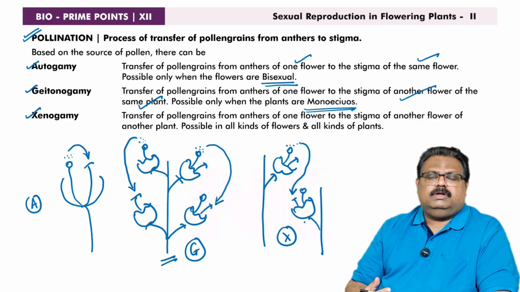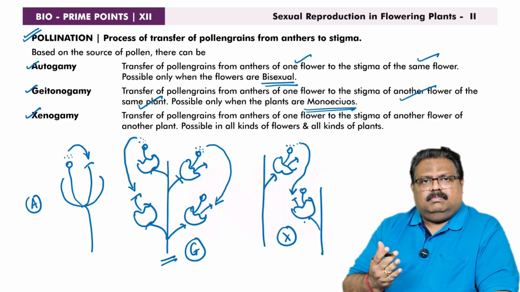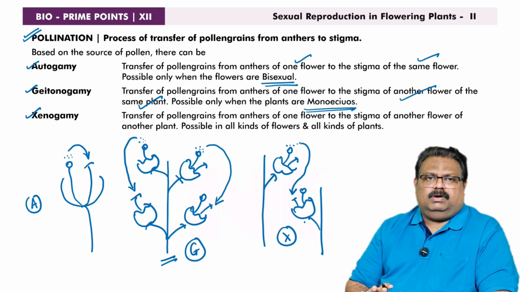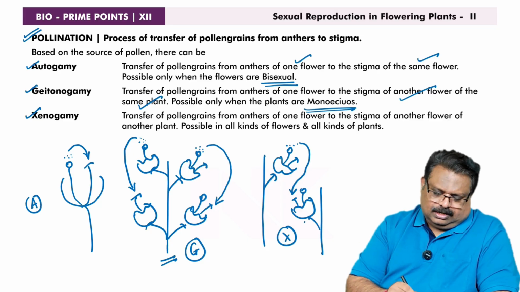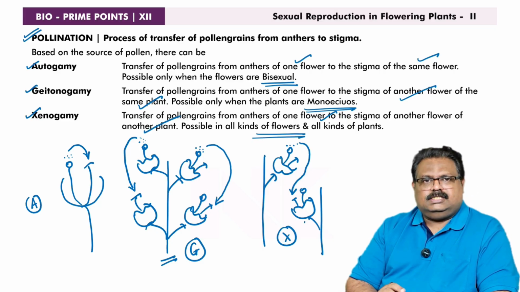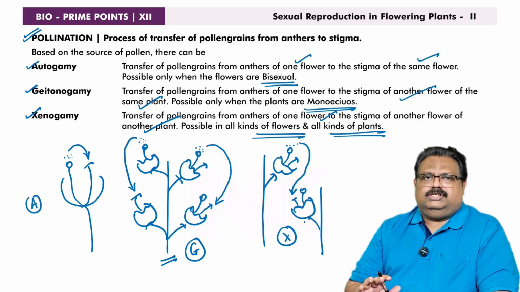So xenogamy occurs between two plants of the same species. The plants may have bisexual flowers or unisexual flowers, no problem. That means xenogamy is possible in all kinds of plants and all kinds of flowers: in dioecious plants, monoecious plants, bisexual flowers and unisexual flowers. The transfer of pollen grain from anthers of one flower to the stigma of a flower of another plant is possible in all kinds of flowers, both bisexual and unisexual, and all kinds of plants, dioecious or monoecious.